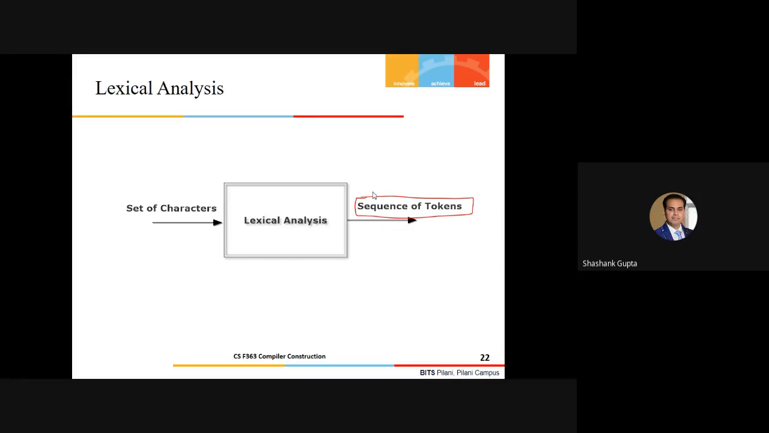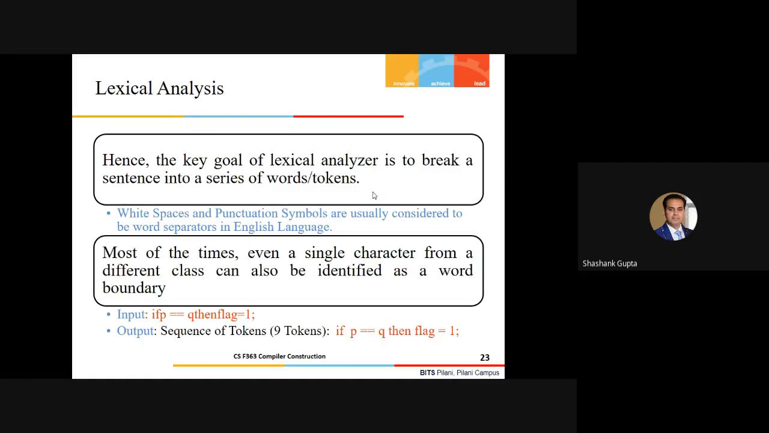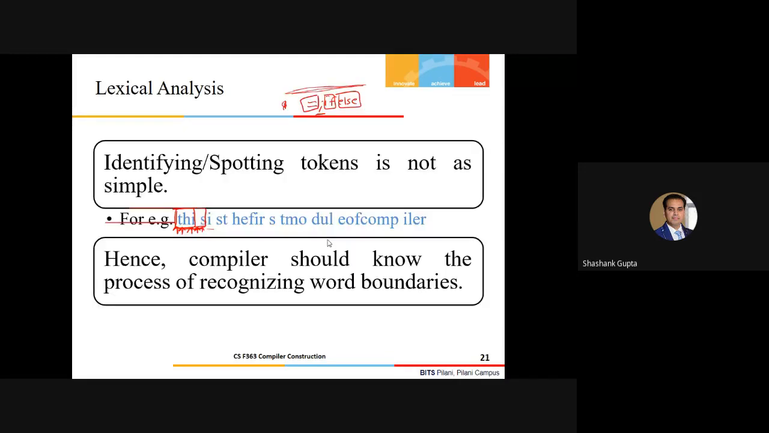So we are just taking the overview of these translation phases, guys. How we are going to do that, we'll see in the subsequent lectures. Hence, the goal of the lexical analyzer is to break a sentence into a series of words or tokens. White spaces and punctuation symbols are usually considered to be word separators in the English language, but not always, as I gave you in the previous example.